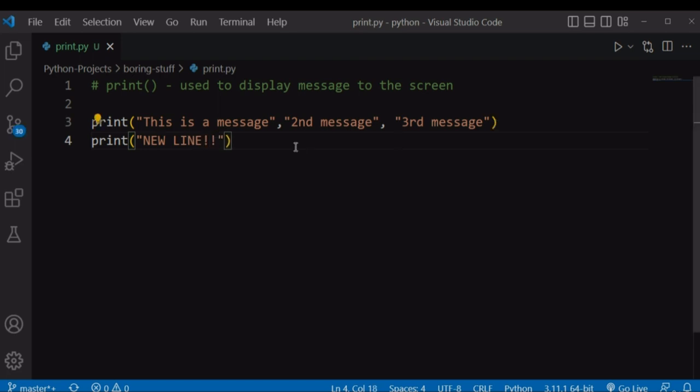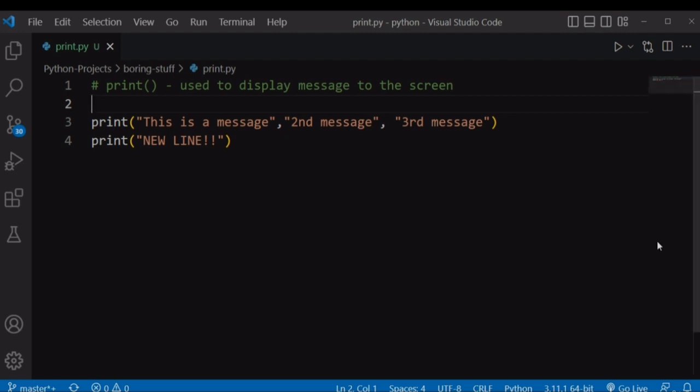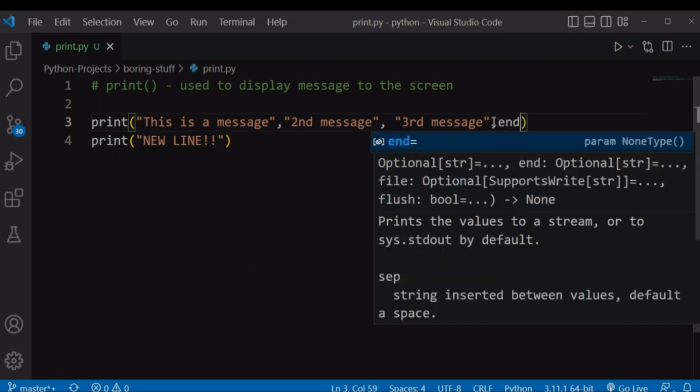Now, if you run this file, Python is going to print each print function on its own line. So if you run the file, it has printed the first print message and then gone to a new line and printed the second message of the print function. So Python print functions by default end with a new line, and it looks like this.